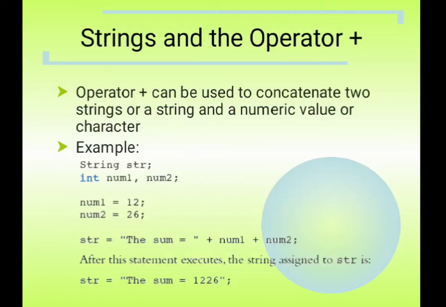String and the operator plus. The operator plus in a string is used for concatenation. For example, String str; int num1, num2; num1 is equal to 12, num2 is equal to 26. But whenever we take a str variable, there will be concatenation. For example, str is equal to "the sum is" plus num1 plus num2. The result will be 1226, in which num1 has value 12 and num2 has value 26. When we use the plus symbol, it gets concatenated.